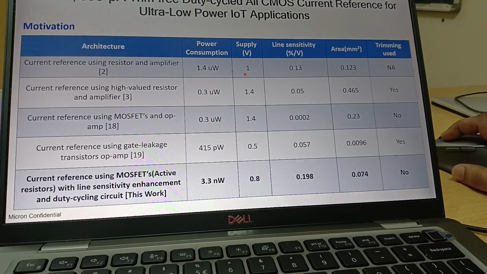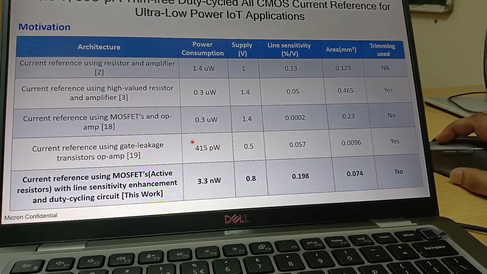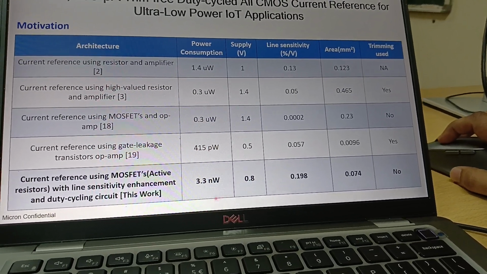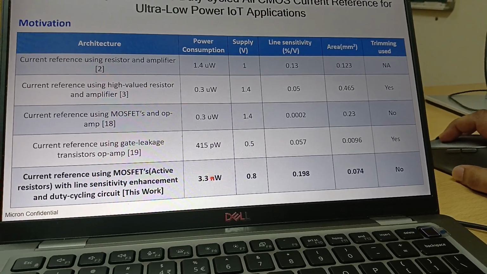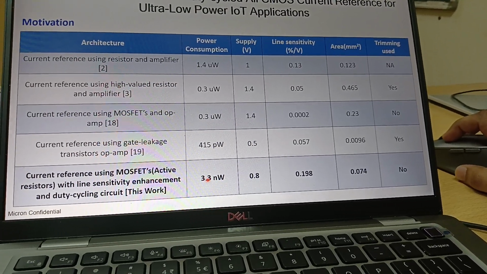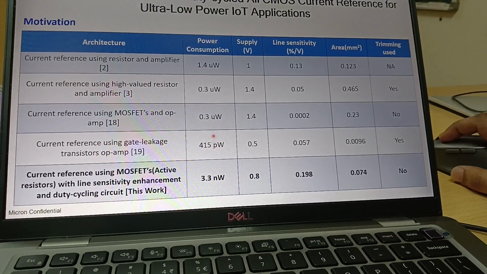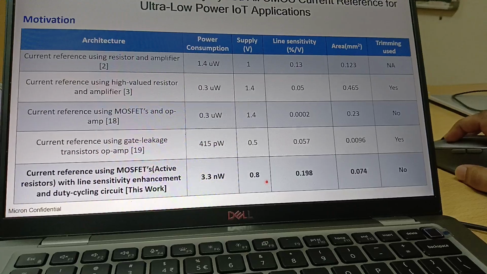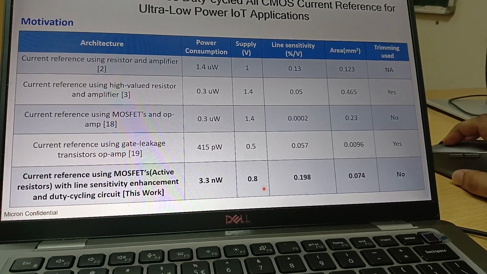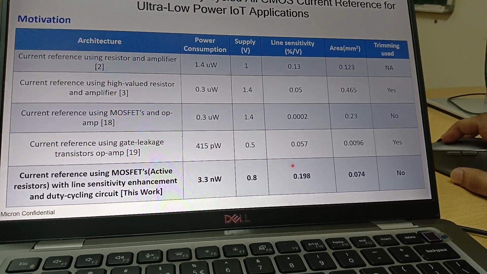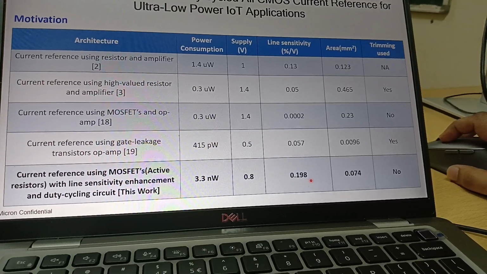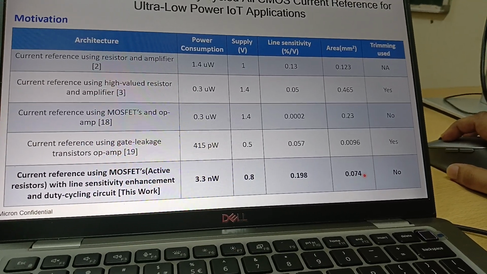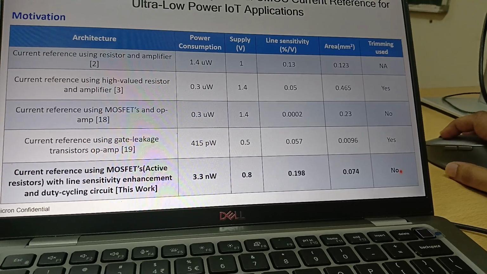Then after analyzing all those topologies, we came up with a topology which generates a very decent power consumption of 3.3 nanowatts, which is good compared to other state of the arts. And the supply that we are using is 0.8 volts, which is less than 1 volt. At the same time, we are able to achieve a line sensitivity of 0.198 with an area of 0.074 micrometer square without using any trimming circuits.